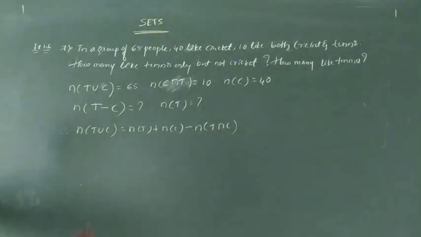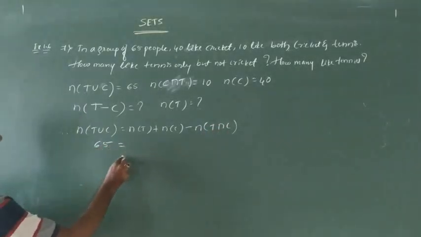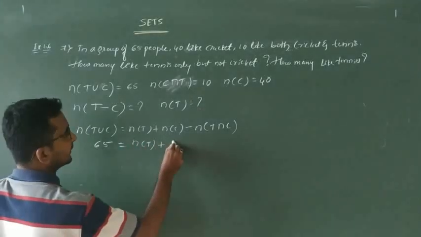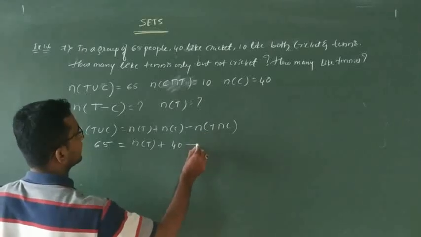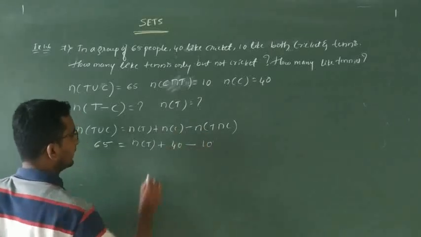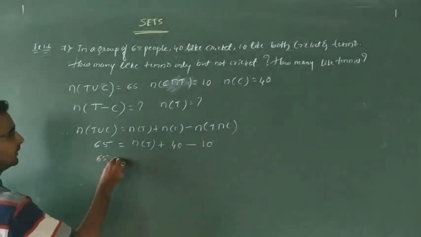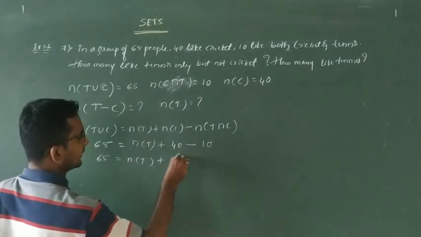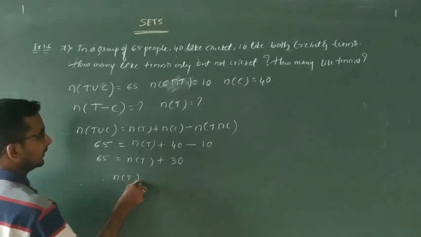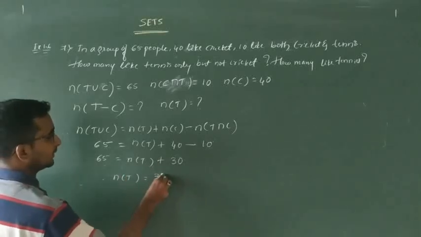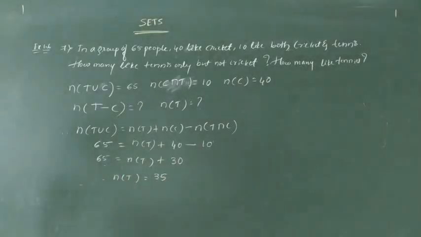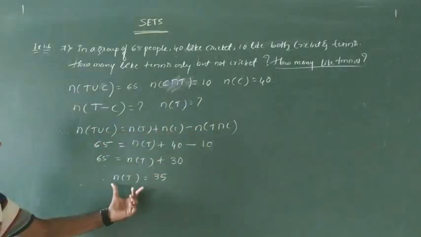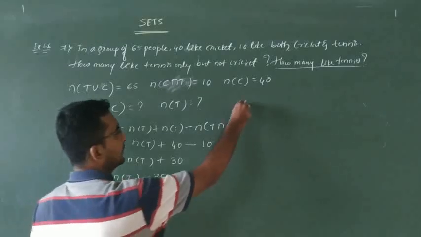What is n of T union C? That is 65, equal to n of T, which we are going to find, plus n of C, which is 40, minus n of T intersection C, which is 10. Then 65 is equal to n of T plus 40 minus 10, that is 30. Therefore n of T is 65 minus 30, that is 35. How many people like tennis? That is 35.